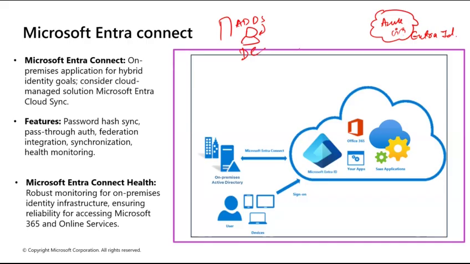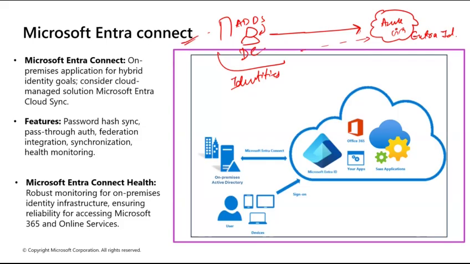But some companies want to migrate their users from on-prem to Azure. Means they want to completely lift and shift their on-prem identities, passwords, devices, apps, everything from their on-prem AD to your Microsoft Azure Entra ID. How can you do that? You'll ask me what are the tools available. The very first tool is Entra Connect.